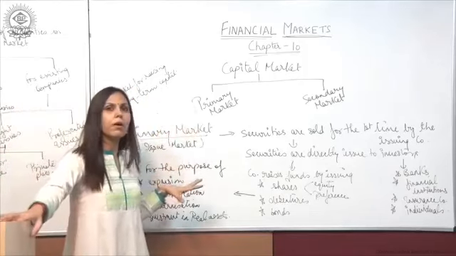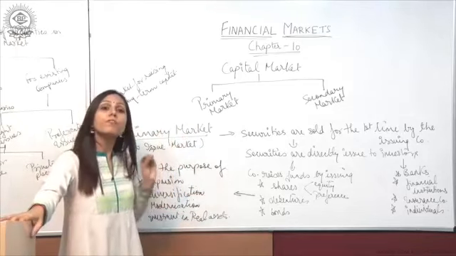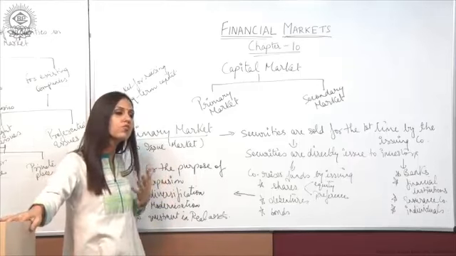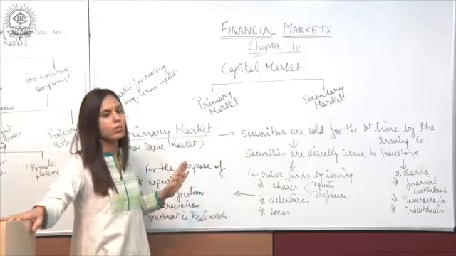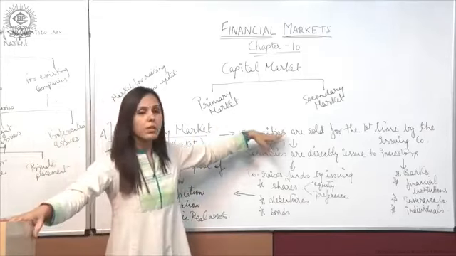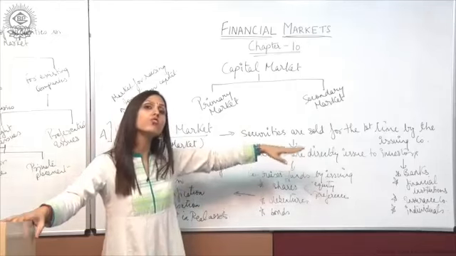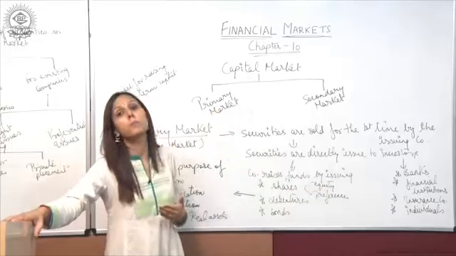In primary market, securities are sold for the first time by the issuing company. Any company which is issuing shares, debentures or any kind of bonds for the first time in the market, right? Now, in primary market, securities are directly issued to the investors by the issuing company.